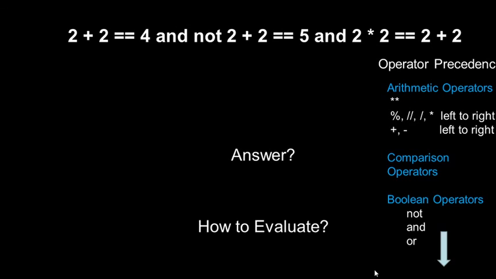One more set is also available, but not listed in your syllabus copy, and even in the book it is not mentioned. There are bitwise operators: left shift, right shift, bitwise XOR, bitwise AND, bitwise OR, as well as the negation operator. You can also use these in Python. In another class I will take that up, though it's not in the syllabus. We should still learn them because they are very helpful, and in most programs we can use those bitwise operators.